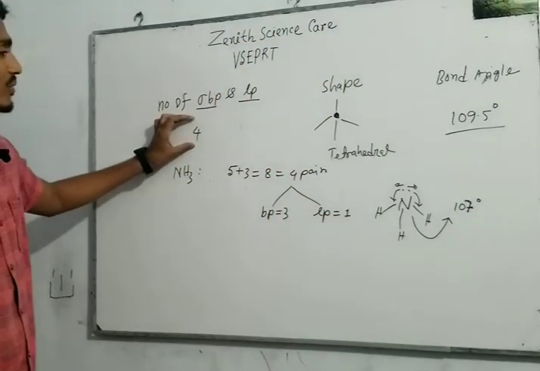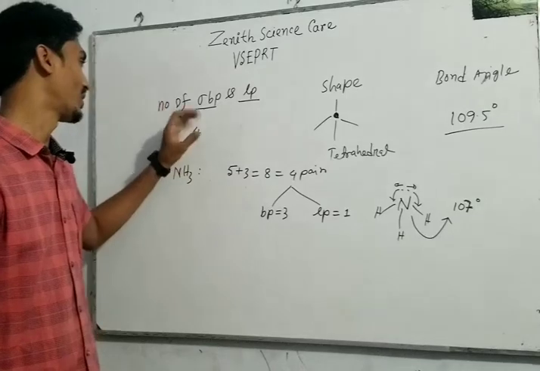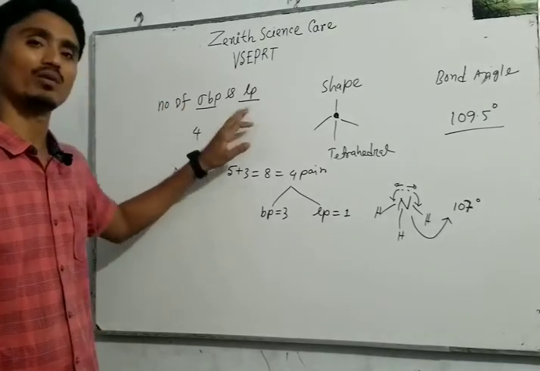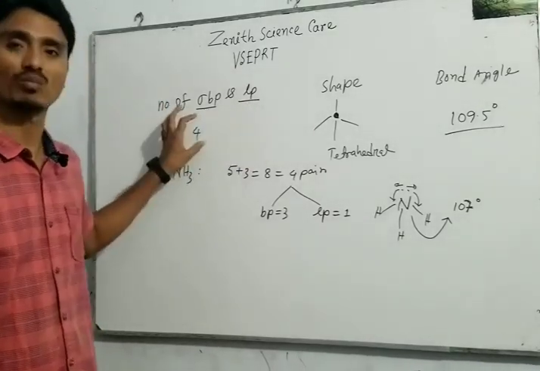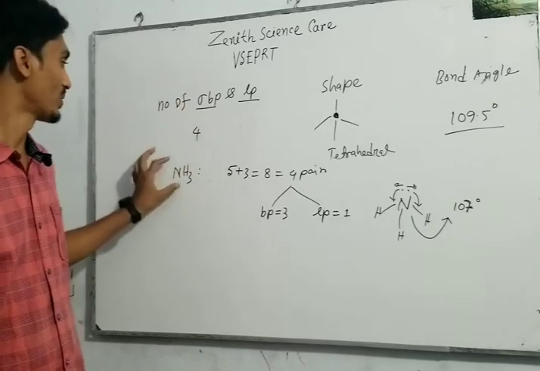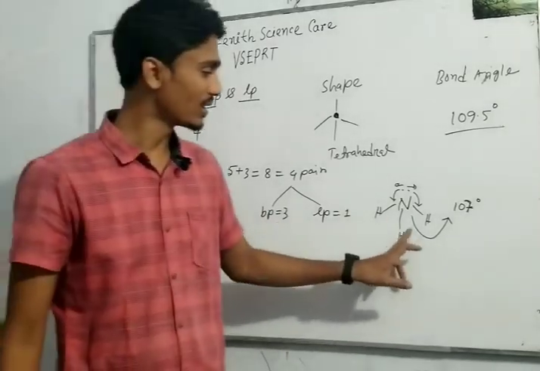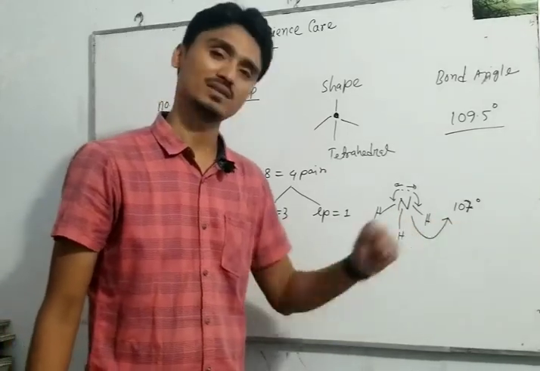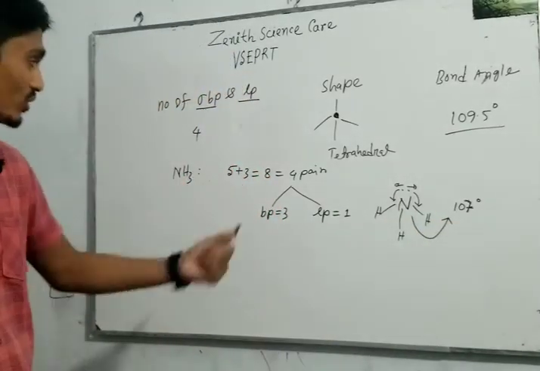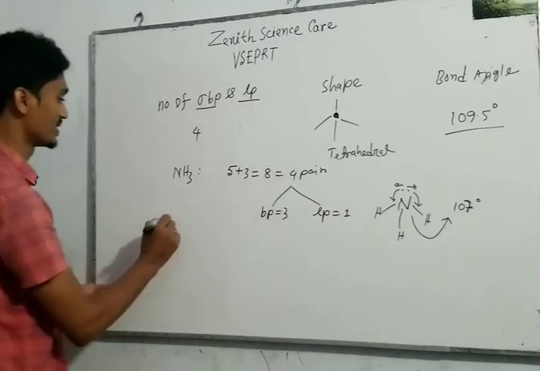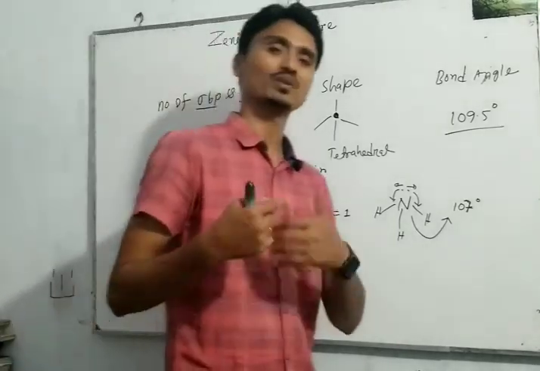Here, in case of methane, 4 bond pairs are present and no lone pair electrons. All are bond pairs. But when 1 lone pair and 3 bond pairs are present, the bond angle will be distorted like that. If more lone pair electrons are present, the bond angle will be distorted more.